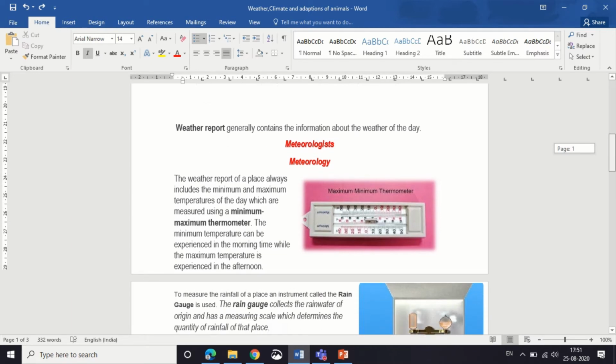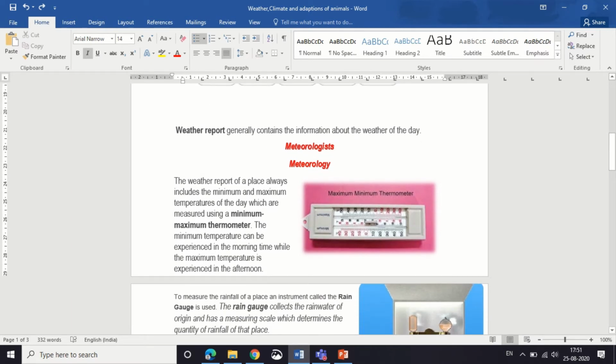The weather report of a place always includes the maximum and minimum temperatures of the day, which are measured using a maximum-minimum thermometer. By seeing the weather report in the newspaper, you get today's maximum temperature and today's minimum temperature. These two temperatures are measured with the help of the maximum-minimum thermometer.